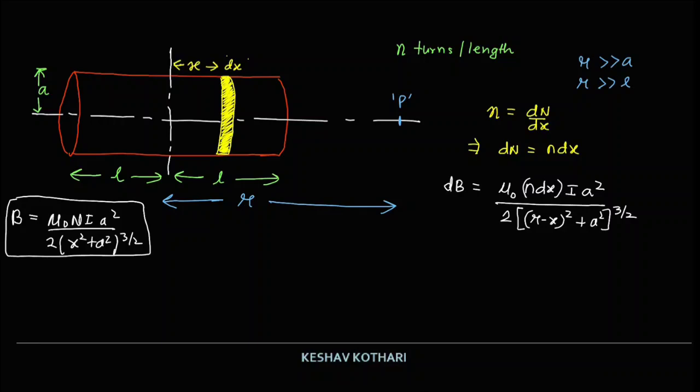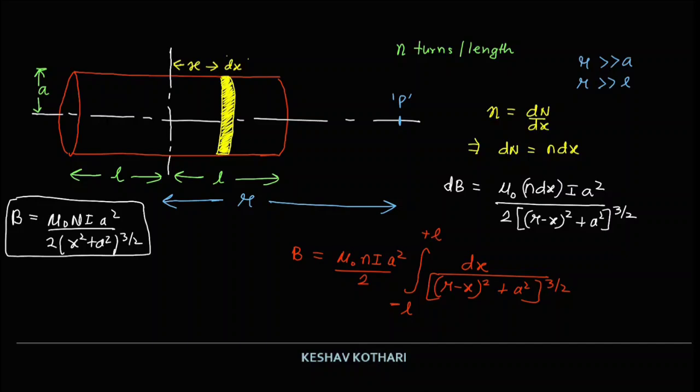Now in order to calculate the magnitude of total field, we need to sum it over the total length, that is from x equal to minus L to x equal to plus L. Hence the strength of magnetic field B will be written as mu naught N I a square upon 2, and we are left with this integral dx upon (r minus x) whole square plus a square to the power 3 by 2, with limits from minus L to plus L.